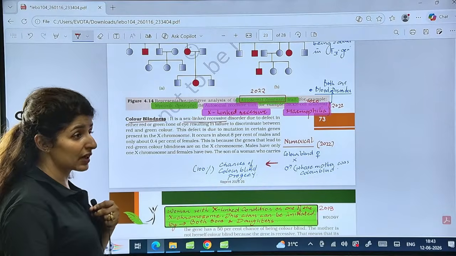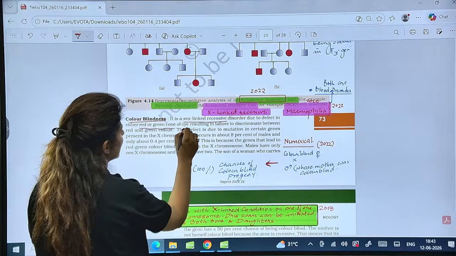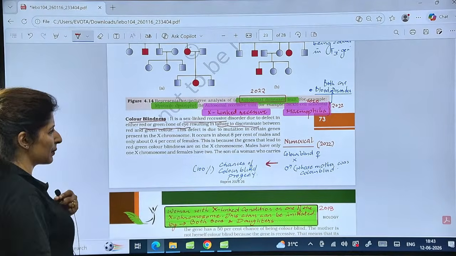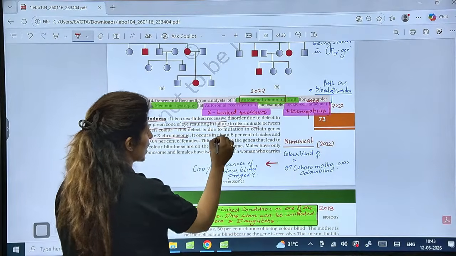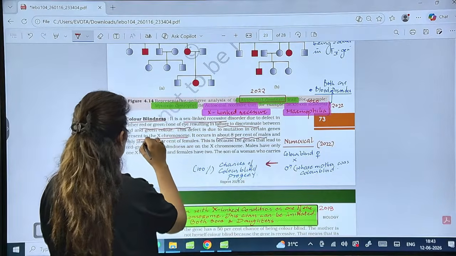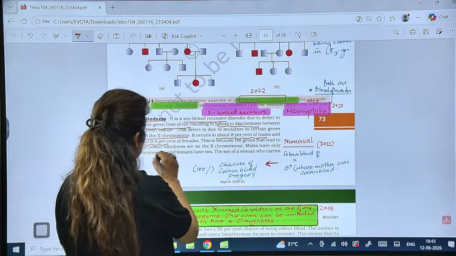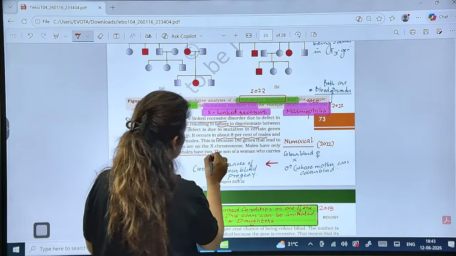These are the questions that have already been asked. So what happens in color blindness? Red-green color differentiation is not possible in the person. This gene is present on the X chromosome, and it occurs in about 8% of males and only 0.4% of females. This is because males have only one X chromosome and females have two.